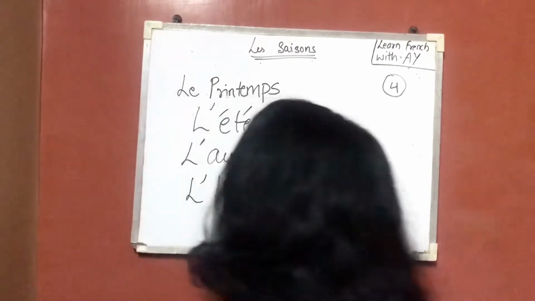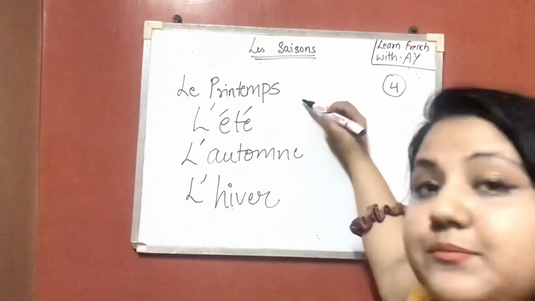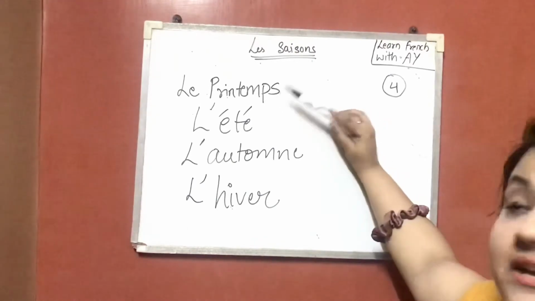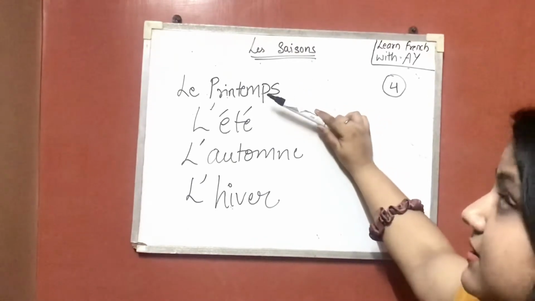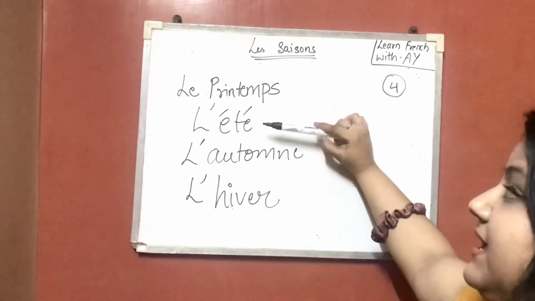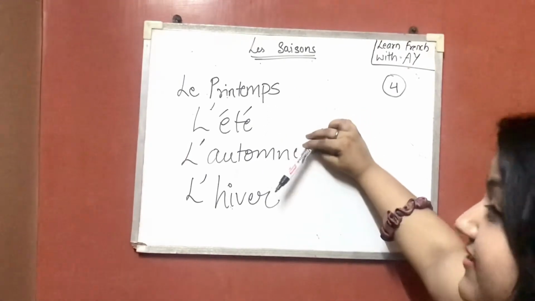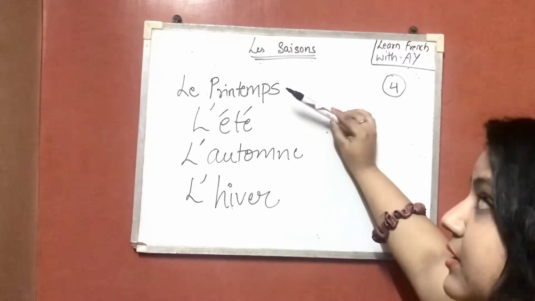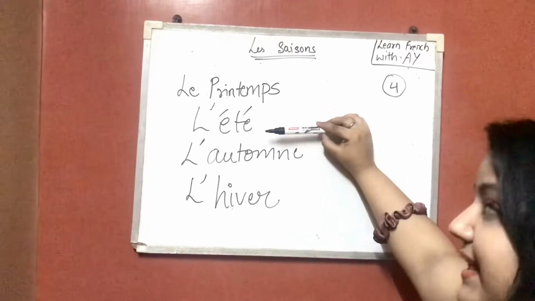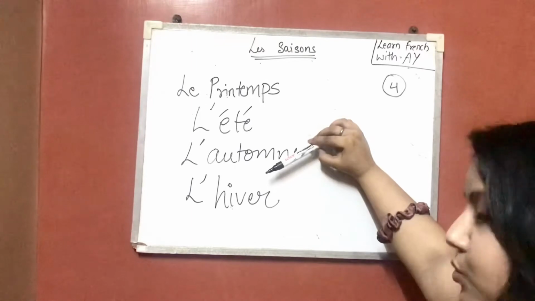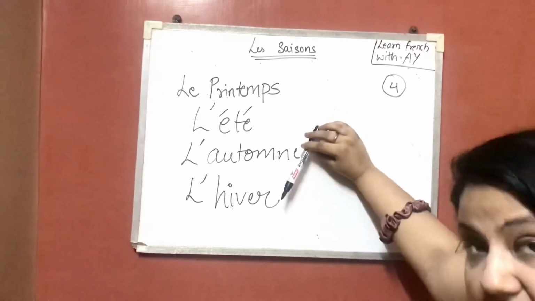Okay, now look at the pronunciation with the articles. Le printemps, l'été, l'automne, l'hiver.